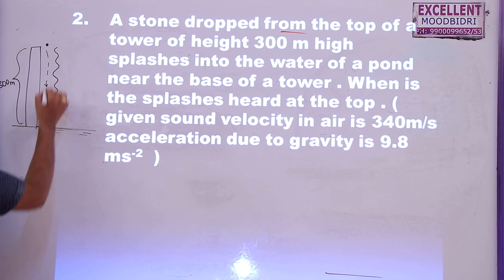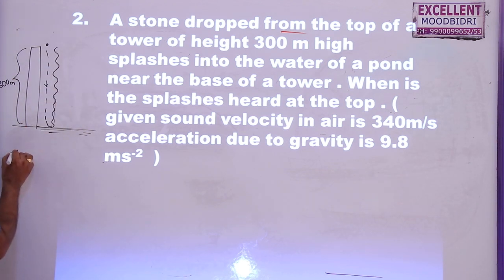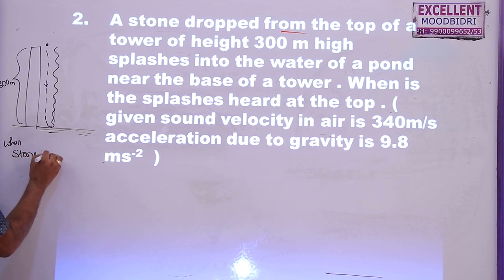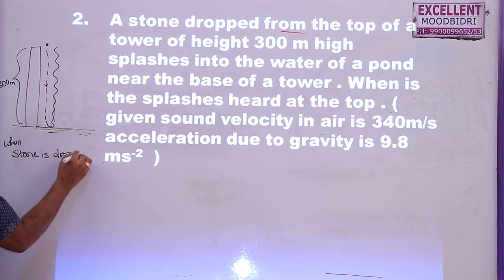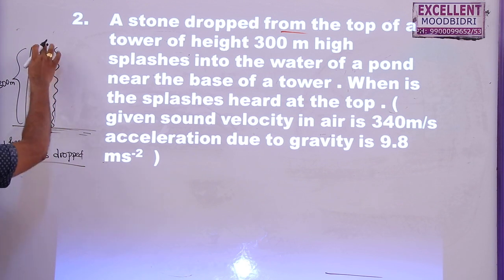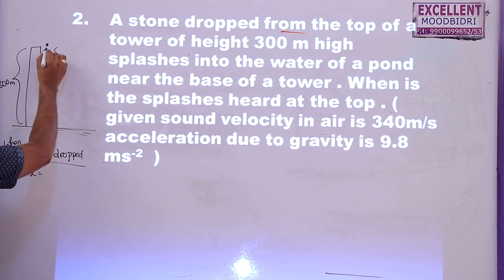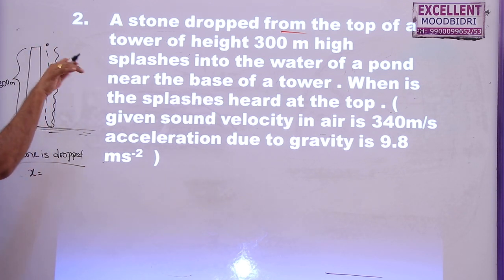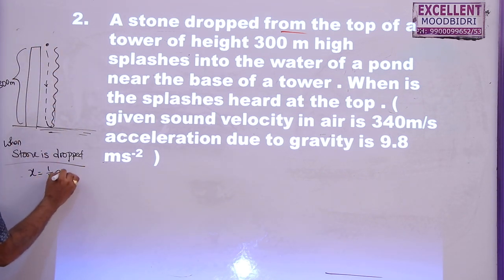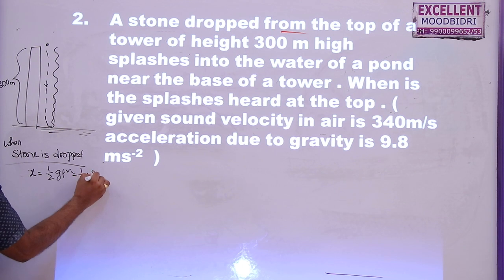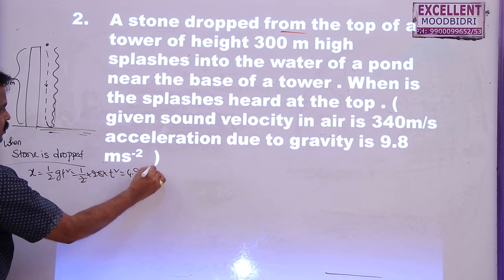So first the stone is falling down. When the stone is dropped, we know that it is falling under gravity. So x is equal to, as it is dropped, initial velocity is 0, half g t square, half into 9.8 into t square, which is equal to 4.9 t square.